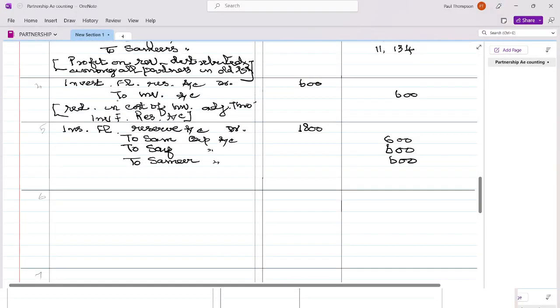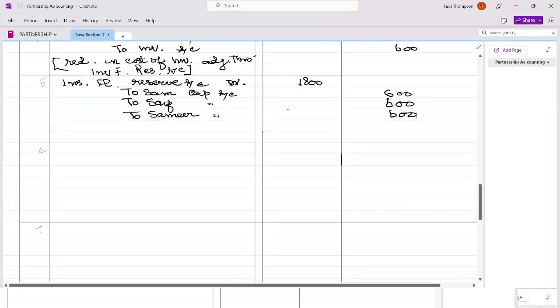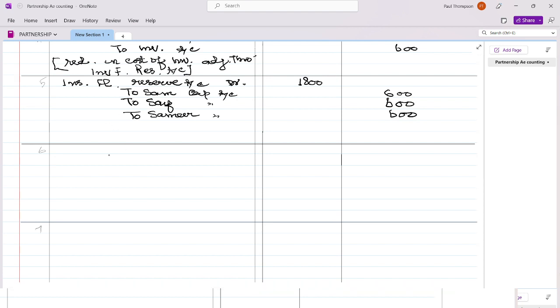So now we will be distributing the general reserve. You can combine this general reserve and investment fluctuation reserve, or you can make it separate. It is up to you. Okay, no hard and fast rule. Debited with 8000 rupees. Again, this will be distributed among Sam, Saif and Samir.